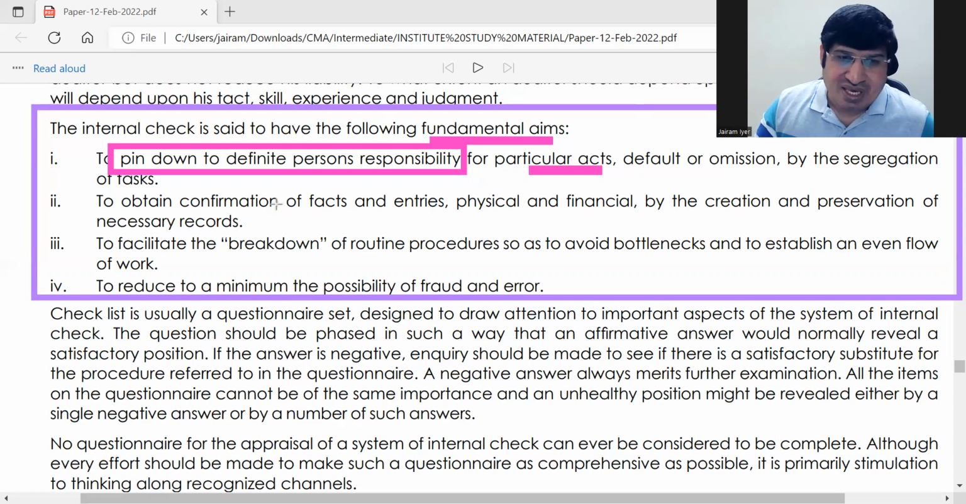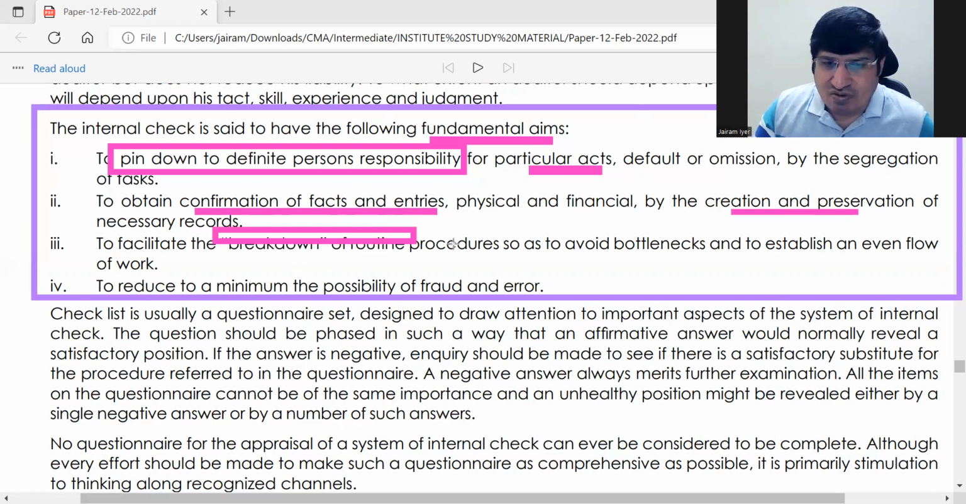Okay, this is, and obtain confirmation of facts and entries by creation and preservation of necessary records. The second one is a general audit thing also, confirmation of facts and entries. And third is breakdown of routine procedures.